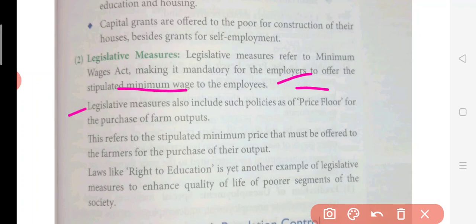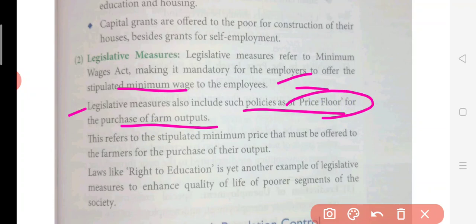The legislative measure also includes policies like a price floor for the purchase of farm products. This price floor policy is simply done for the farmer, for the purchase of their output. Whatever products, like wheat, are produced by the farmers, if that person goes to the market and wants to sell that wheat, proper prices should be given to him. Whatever the cost is for that particular person should be recovered, and enough profit should be there for him. So this will improve his condition.